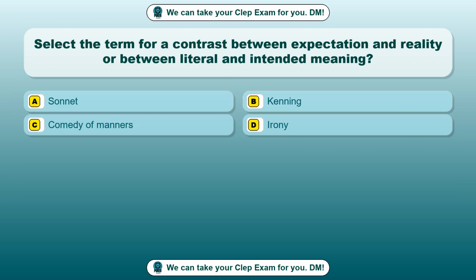Question 98. Select the term for a contrast between expectation and reality or between literal and intended meaning. Option A, sonnet. Option B, kenning. Option C, comedy of manners. Option D, irony. The correct answer is option D, irony.